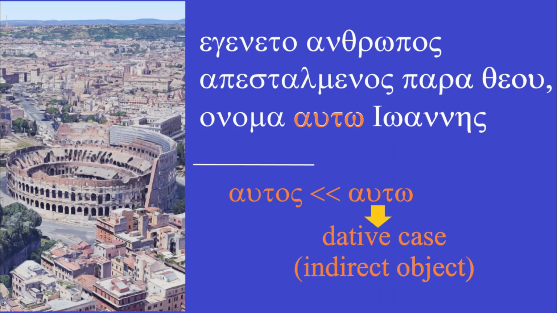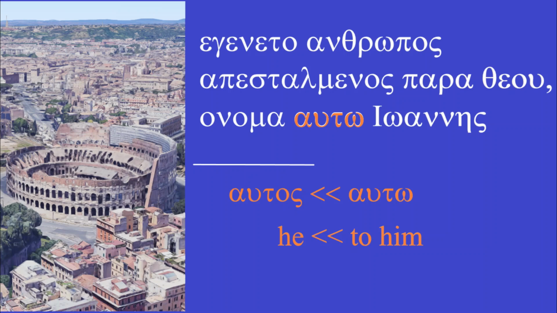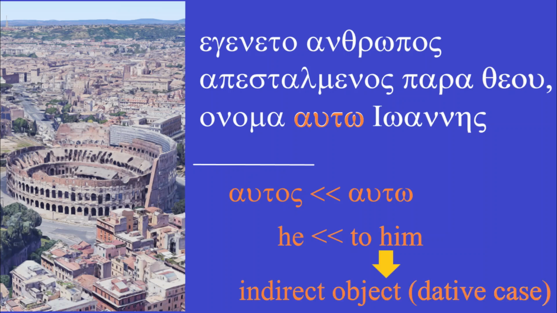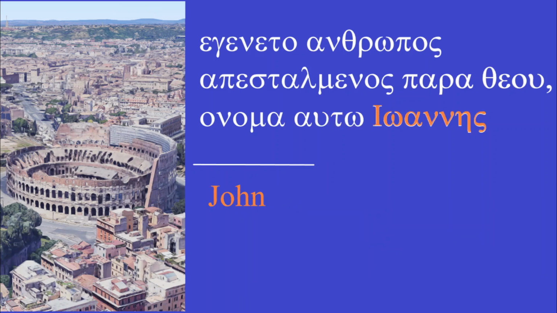The same in Greek. Onoma is name. Auto is by or of him. Again, just like with theos, we see a case form switch. Just like theos becoming theou, so autos becomes auto. This is the dative case. Dative meaning when something is given to somebody, essentially an indirect object. Again, we do this in English. In English, we don't say, give he a book. We say, give him a book. Ioannis is John. This is the entrance of John the Baptist.